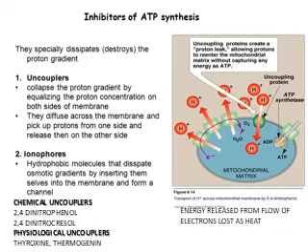They are hydrophobic molecules that dissipate the osmotic gradients by inserting themselves into the membrane and forming a channel. The chemical uncouplers are 2,4-dinitrophenol and 2,4-dinitrocresol, and the physiological uncouplers are thyroxine and thermogenin.